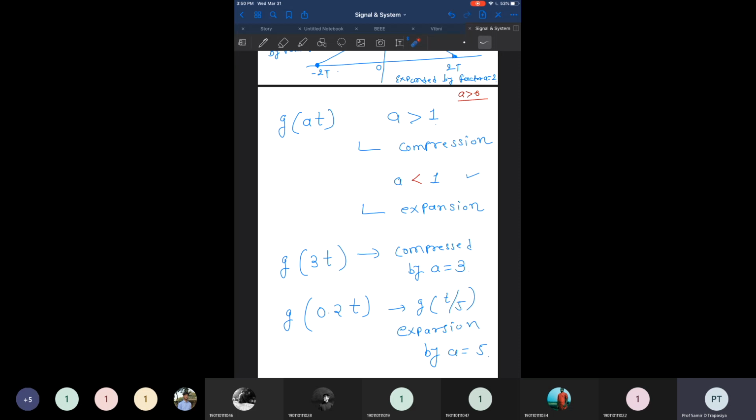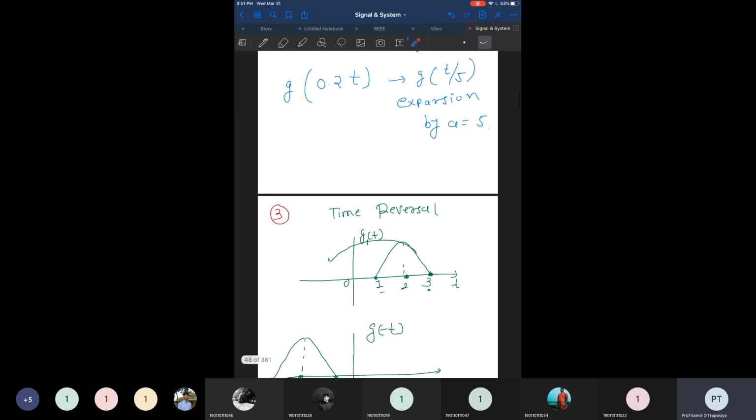So if a lies within 0 to 1, that is known as compression. But if a is found above 1, then the operation applied is expansion. We have taken an example: g of 3t means the signal is compressed by 3, and g of 0.2t, where 0.2 is less than 1, is defined by t by 5. It means the expansion is applied by a factor of 5.